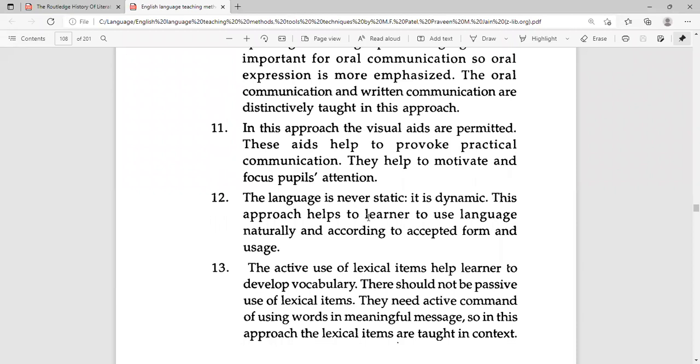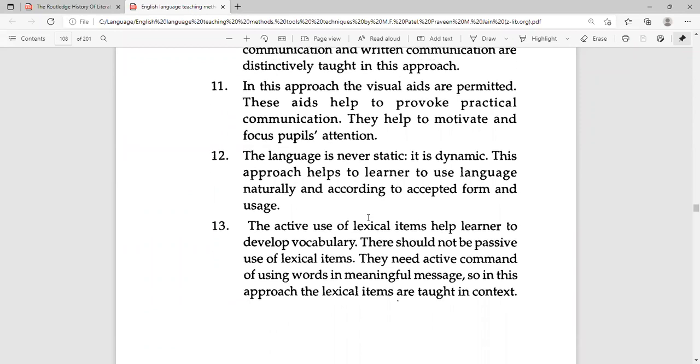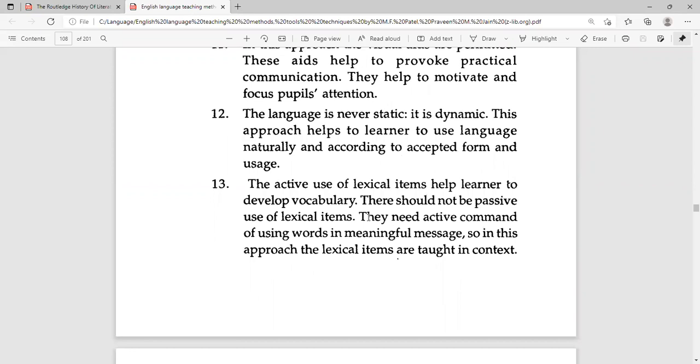In the communicative approach, visual aids are used. These aids help to provoke practical communication. Language is dynamic, it is not static, so the communicative approach takes that aspect into account.